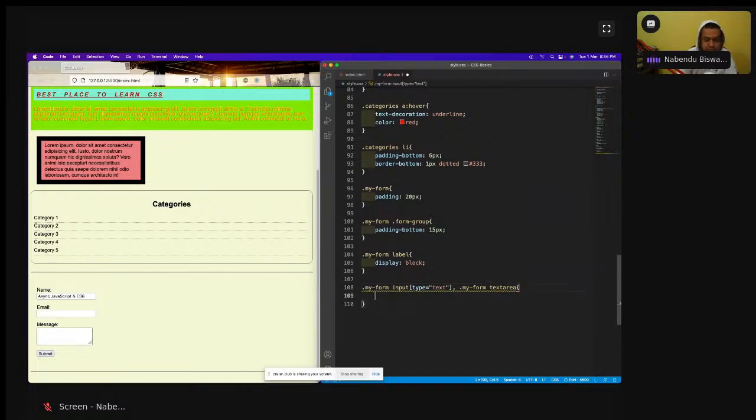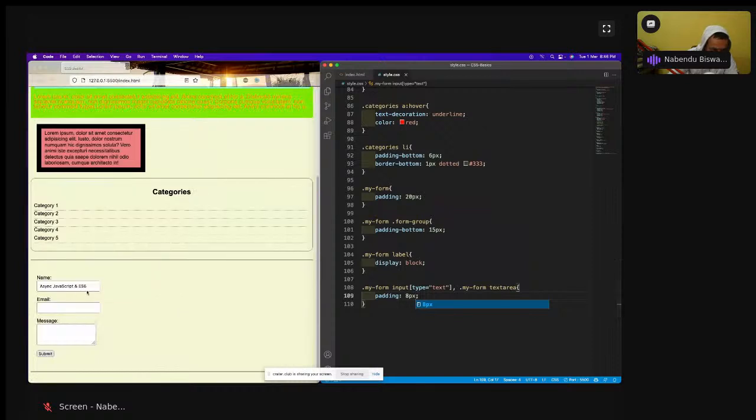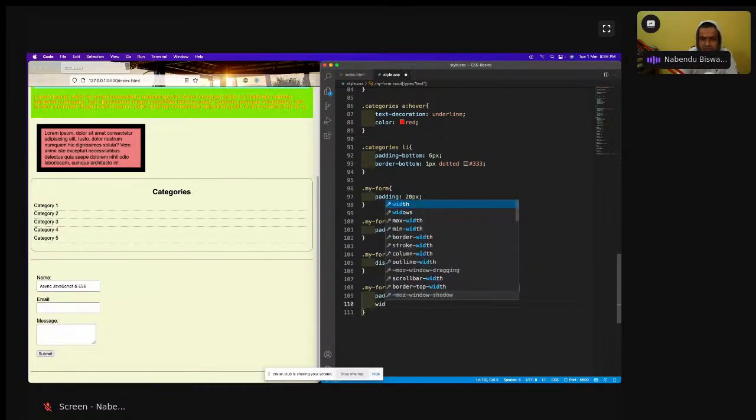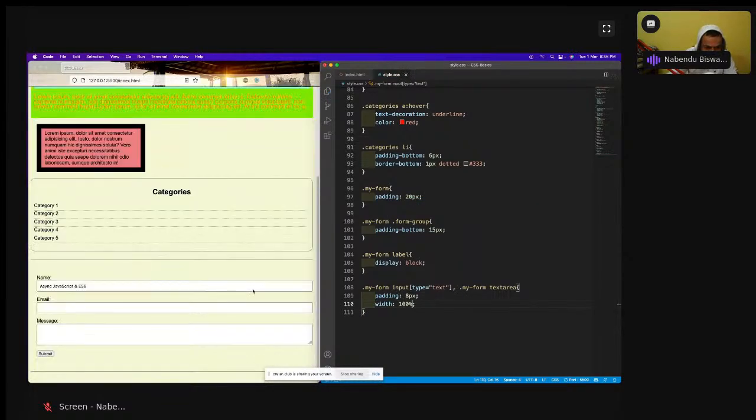Then here first thing is that padding I have to do padding 8px. I'll do padding 8px. See, now there is a padding added, and now the next thing I'll do is width is 100%. I'll do it, and the width will become 100%. So it is beautified. Only one thing is remaining, which is to beautify this button.